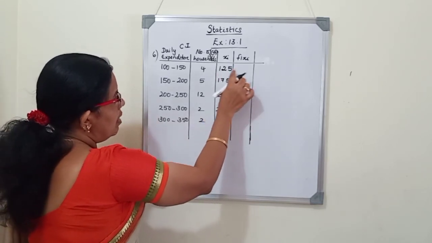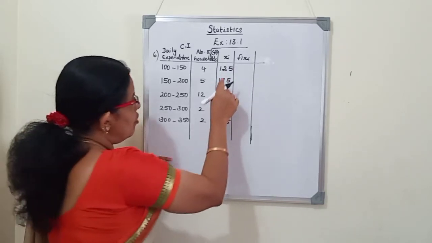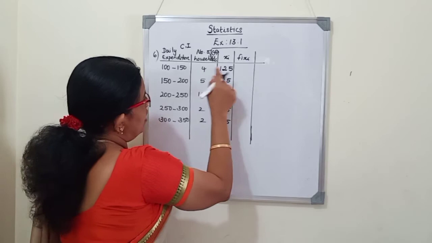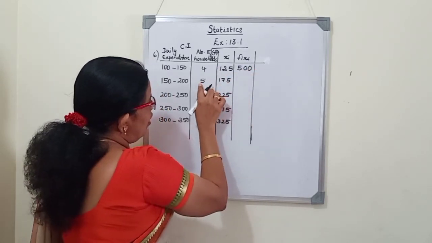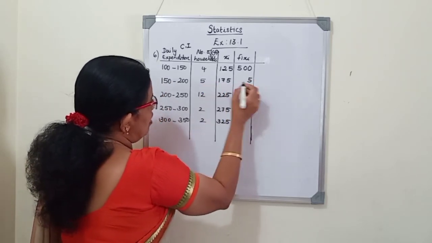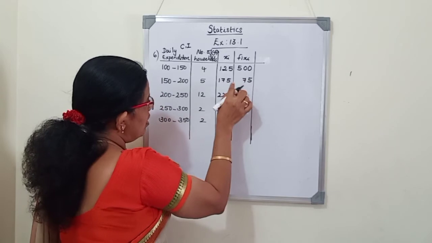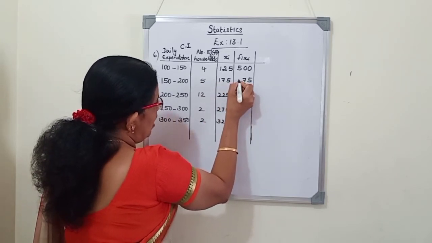Now we will multiply each class mark with each frequency. So 125 into 4 is 500. 175 into 5: 5 5s are 25, remainder 2, 7 5s are 35 plus 2 is 37, remainder 3, so 5 plus 3, 8.